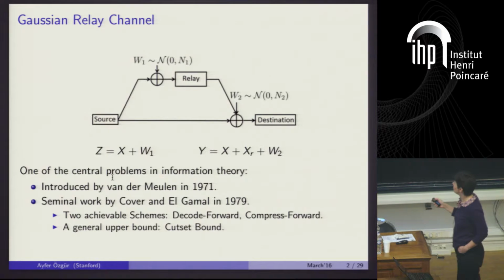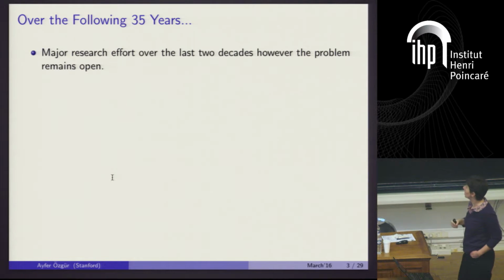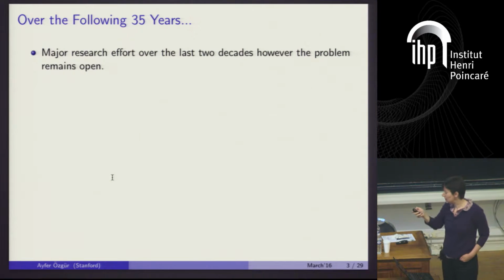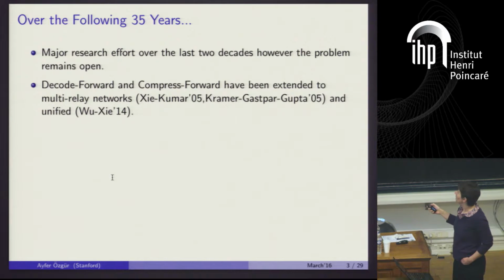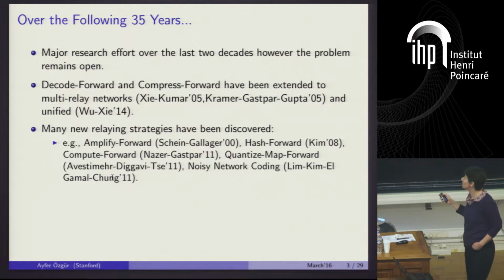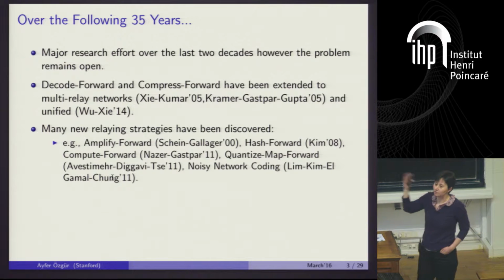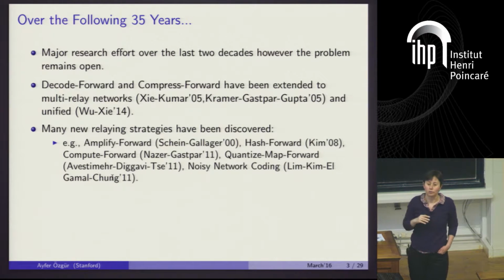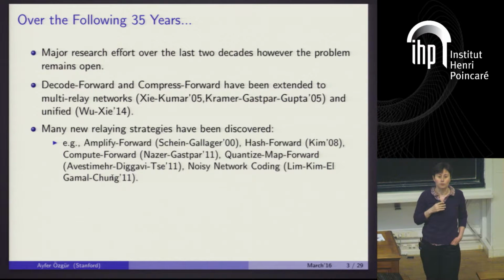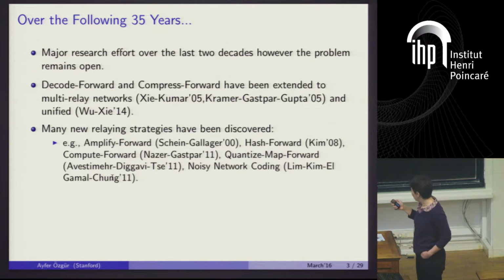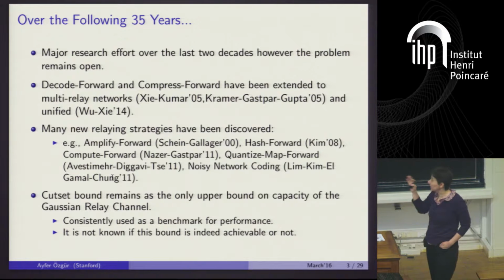If you look at the literature since then, there has been a lot of interest in this problem, a lot of papers, especially over the last 20 years or so. But you will see that it almost exclusively focuses on the achievability side. In particular, we now have many other relaying strategies on top of the decode-forward and compress-forward of El Gamal and Cover, but the Cutset bound remains the only upper bound on the capacity of this Gaussian relay channel.